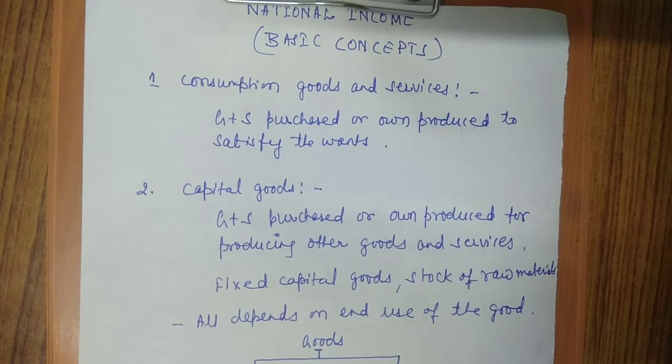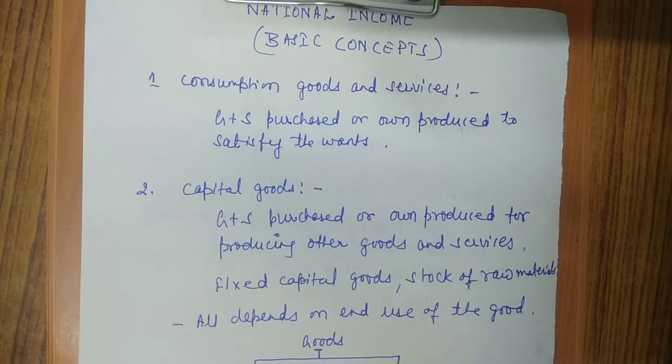If a car is purchased by a taxi driver, it will be called a capital good, or a car purchased by an industrialist will also be termed a capital good because it will help in the production process. So the important thing here is that the end use of a good matters.